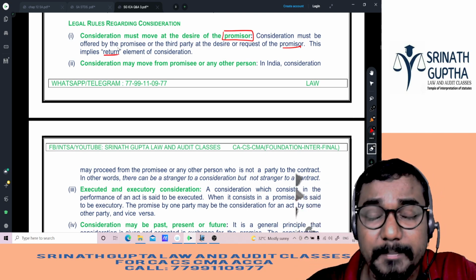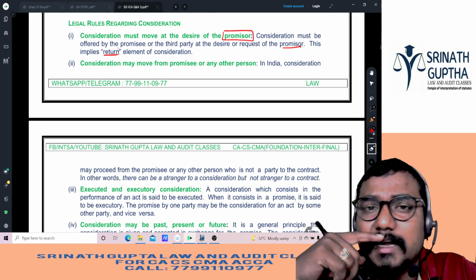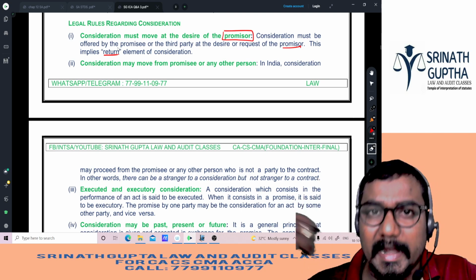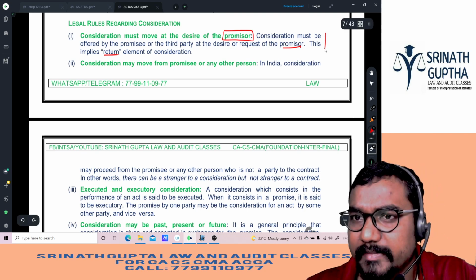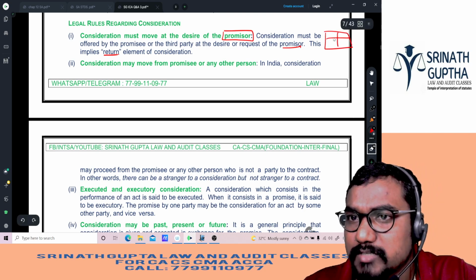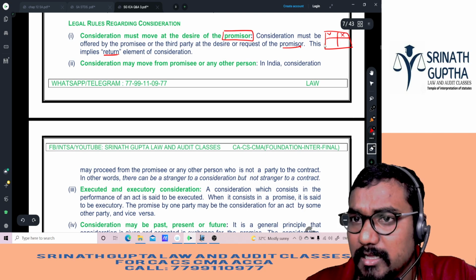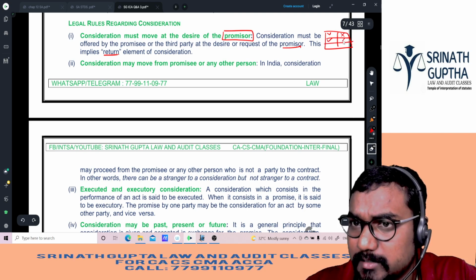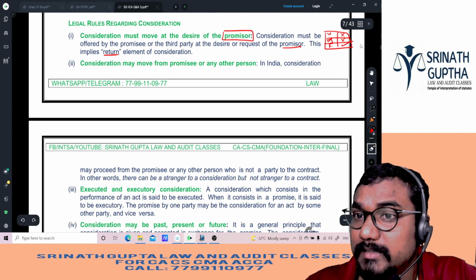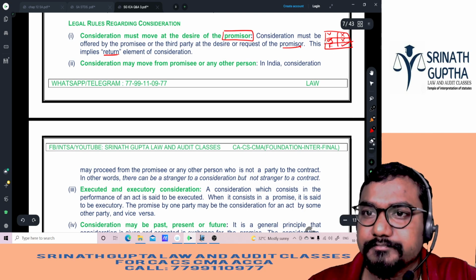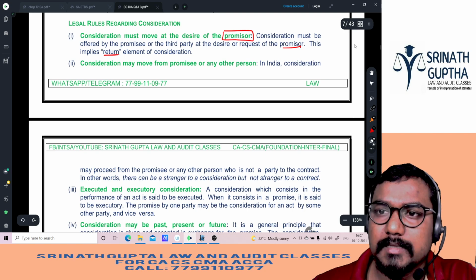Chintu is lost somewhere and his parents are worrying. So you are searching for Chintu. At my request, at the daddy's request, you are doing this activity voluntarily also. I gave this kind of example also. If you are doing this voluntarily, you are not eligible to get the consideration. If you are doing this at the request of a third party, you are not eligible to get the consideration. If you are doing this at the request of Chintu's father, you are eligible to get the consideration. Remember, sir?